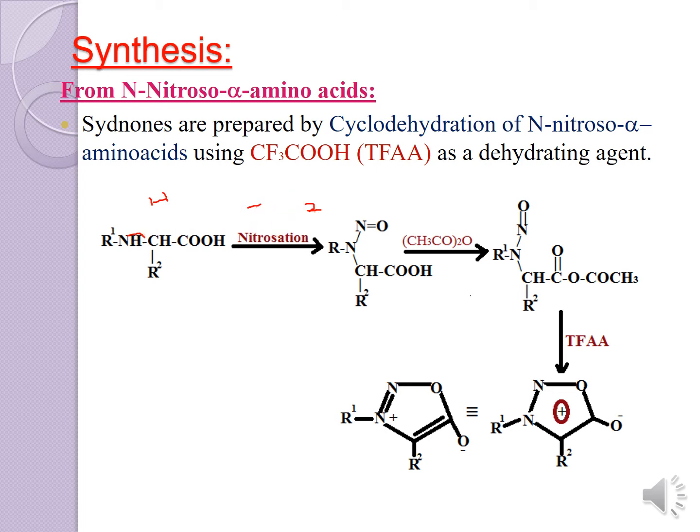When this cleaves out as the water molecule, the nitroso group will go and bind to the nitrogen atom.